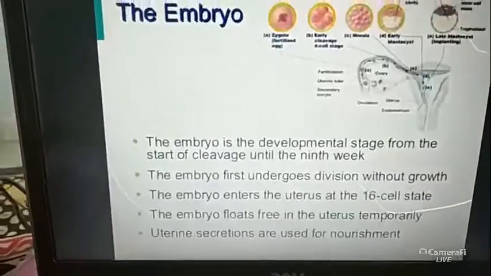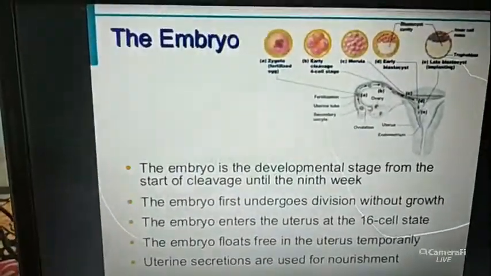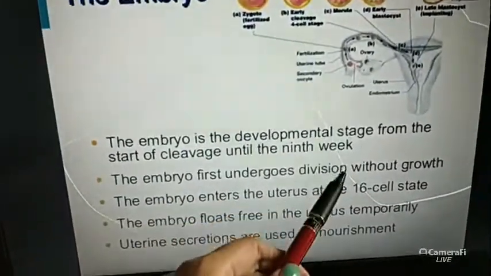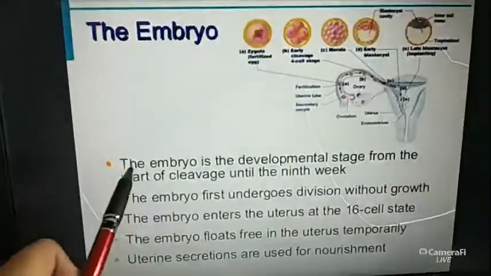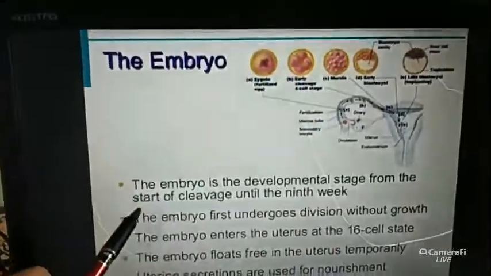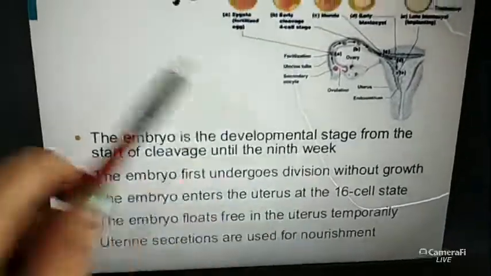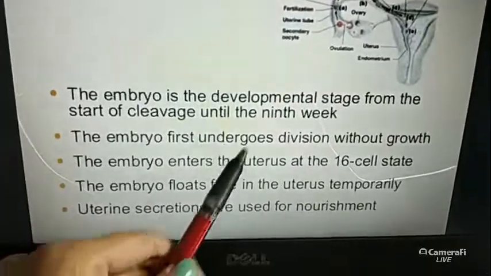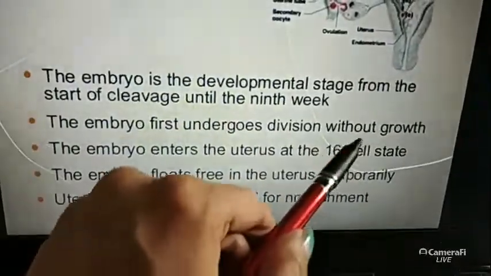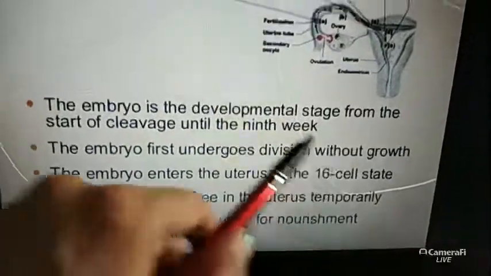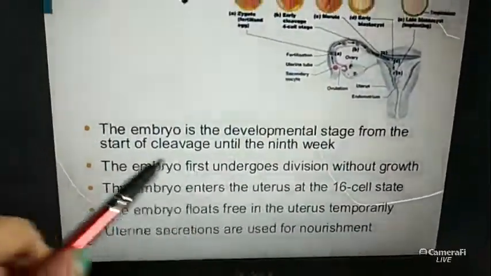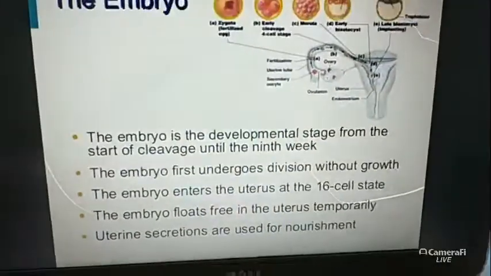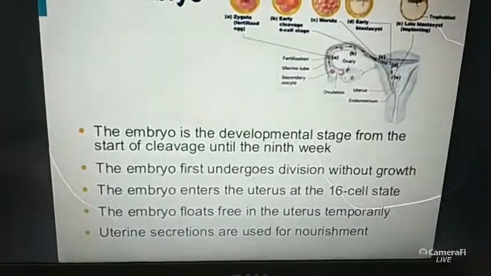Okay, and the last but not the least is the embryo. Actually the embryo is the developmental stage from the start of the cleavage until the 9th week. So the embryo first undergoes division without growth, then the embryo enters the uterus at the 16 cell stage, and then the embryo floats free in the uterus temporarily. And from there it gets nourishment, nutrition.